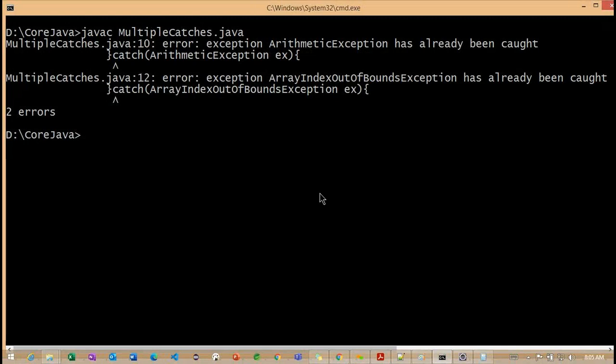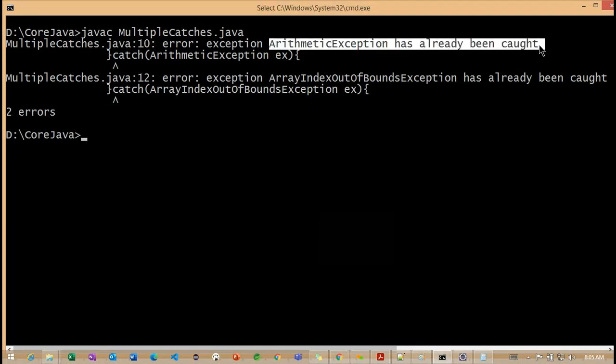Arithmetic exception. Getting the point, this particular arithmetic exception has already been caught. Previously we did not get this particular error, but now we are getting an error here. Now what do you understand here? What information is this particular error message providing?